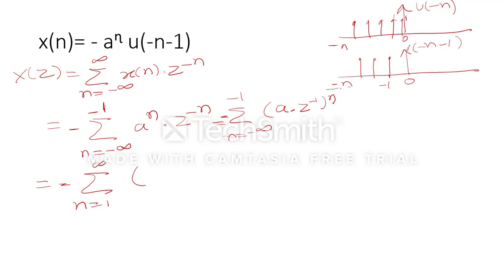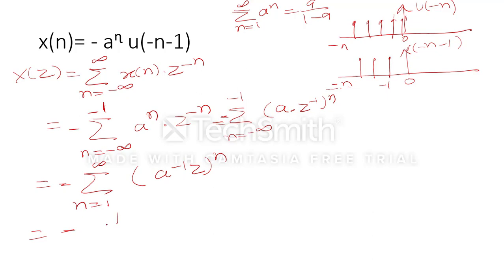So this we will change as (a inverse z) to the power n. I have just changed it: here z inverse was there, now a inverse z is there. Now, as we know the series formula for n equal to 1 to infinity of a^n is a upon 1 minus a, here instead of a, a inverse z will come.